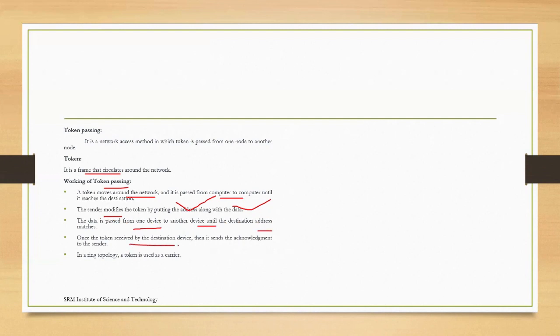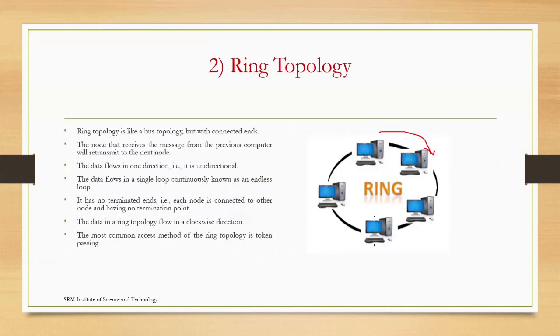Once the token is received by the destination, it will send the acknowledgement. For example, using the figure, A wants to send some message. So it will send the token. The token will contain the address. A wants to send the message to system E. Okay. So it will send the token. The token will contain the message.